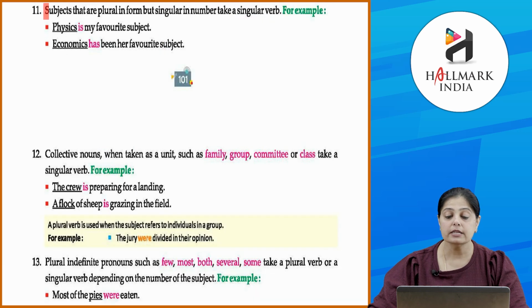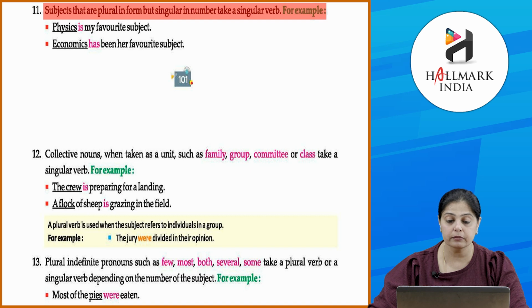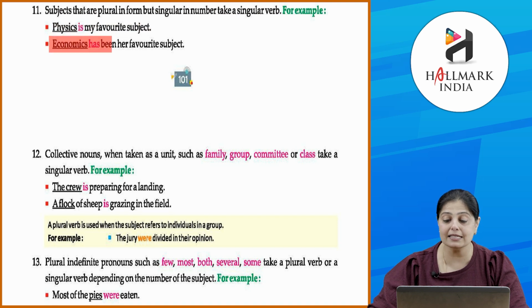Clear? Now subjects that are plural in form but singular in number, plural in form but singular in number, okay, they take a singular verb. Physics is written with an S, it's plural, okay, is my favorite subject. Economics has been her favorite subject.